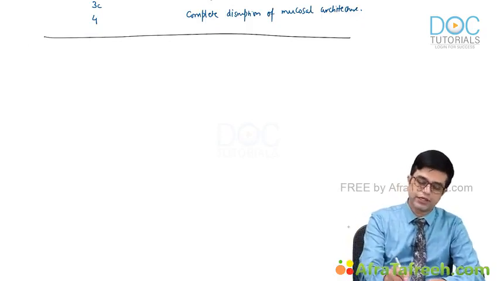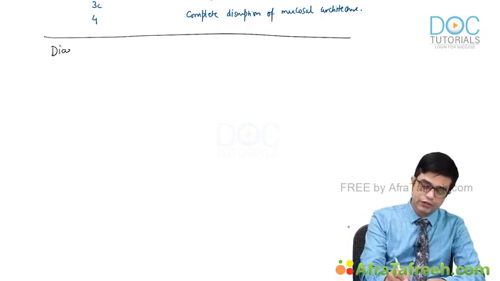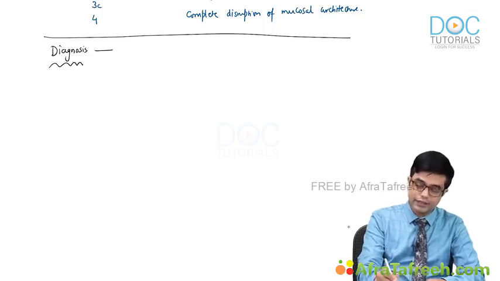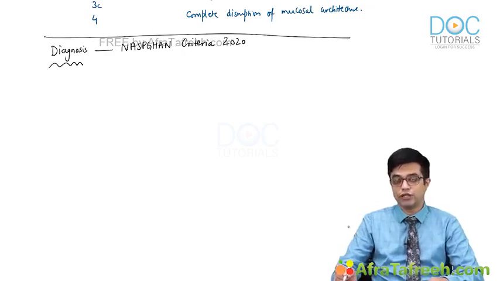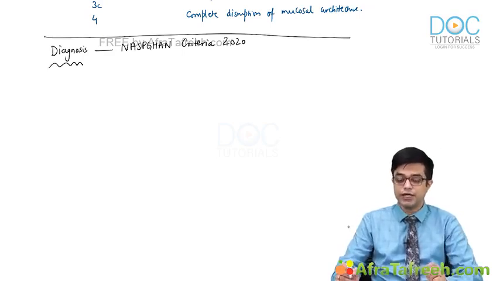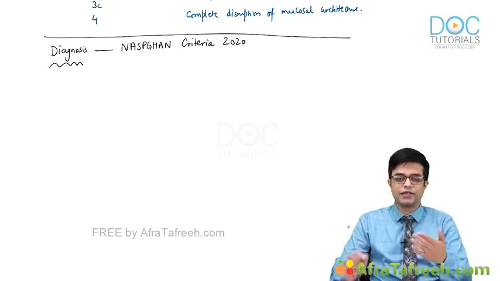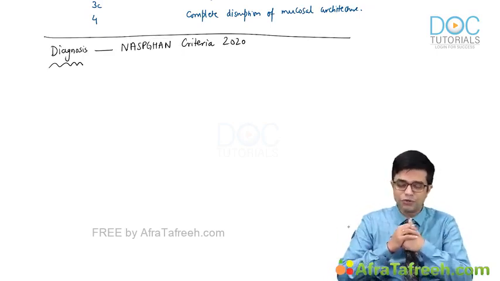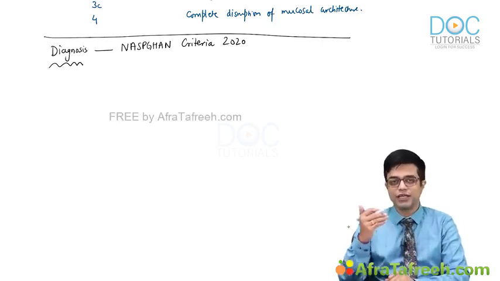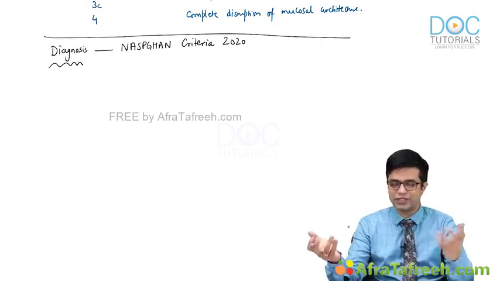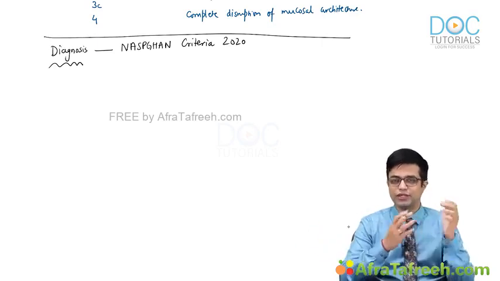Moving towards the diagnostic criteria. For the purpose of diagnosis, there is a latest change, what we call the NASPGHAN criteria. NASPGHAN criteria 2020. It came in 2020 and is supposed to be valid from 2021. So you can expect questions to be asked from this. The full form nobody is going to ask, but if you want to know, it is North American Society for Pediatric Gastroenterology, Hepatology and Nutrition.